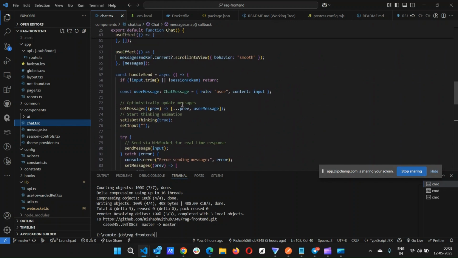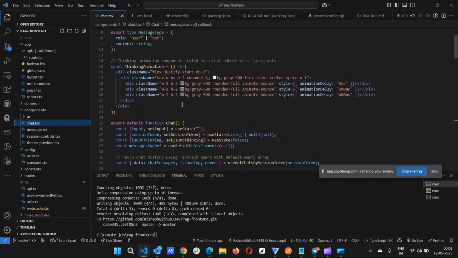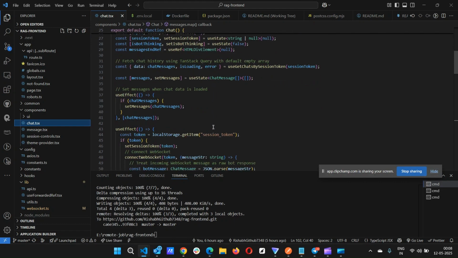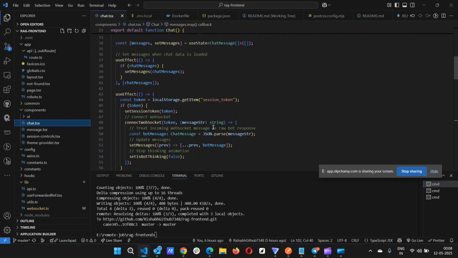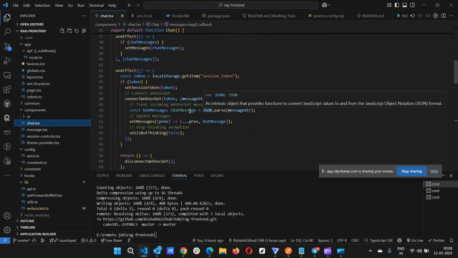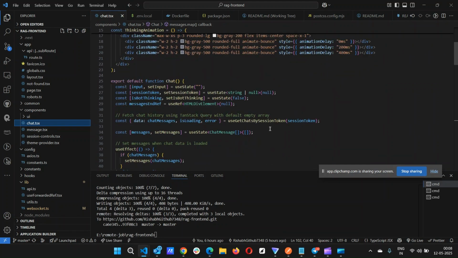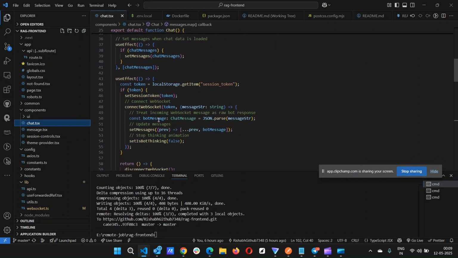So in the chat options, first we get the history of the related session token, and if it is not there we show empty, otherwise we show the messages. After we get the history we create a WebSocket connection. The WebSocket connection is also written in a modular way. If I show this, we are creating a hook-like thing. So this is the thing.